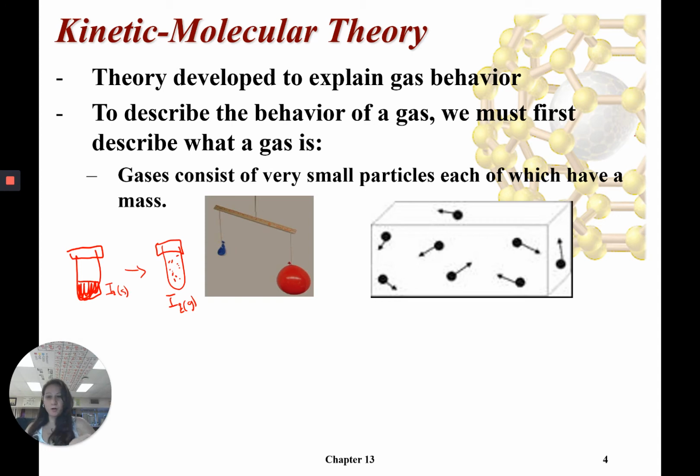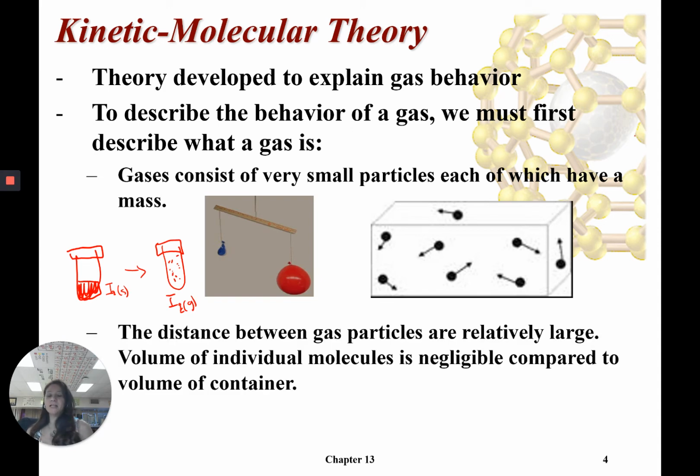Because it's closed, no particles left, no particles came in, and so the mass of the particles should remain the same because I did not change my particles. I just changed the spacing between my particles. So particles, even in the gas phase, definitely have mass. So in the picture here, we see an inflated balloon and a deflated balloon. The inflated balloon would have a higher mass because it has the extra gas particles in there.